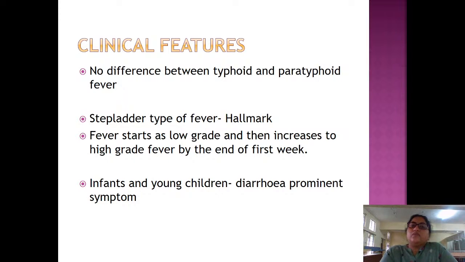Clinical features. There is no difference between typhoid and paratyphoid fever. Stepladder type of fever is a hallmark. Fever starts as low grade and then increases to high grade fever by the end of the first week. High grade means it will be around 103 to 104 degrees Fahrenheit. And this is how we can differentiate this from a viral fever.